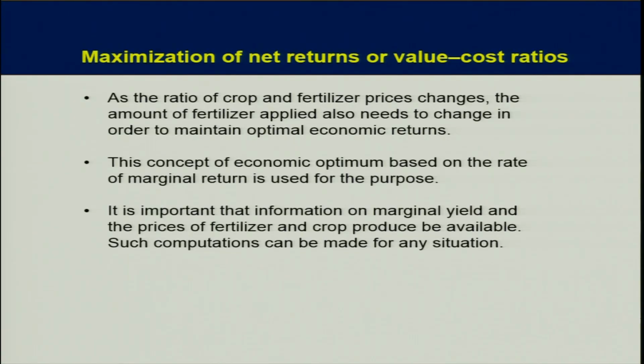This concept of economic optimum dose, based on the rate of marginal return, is used for the purpose. It is important that information on marginal yield and the prices of fertilizer and crop produce be available. Such computation can be made for any situation. Marginal yield means additional increase in yield or change in yield due to a unit change in input or increment.